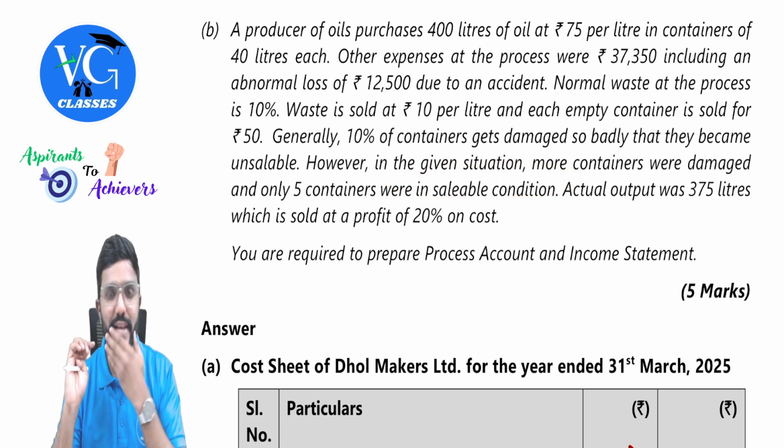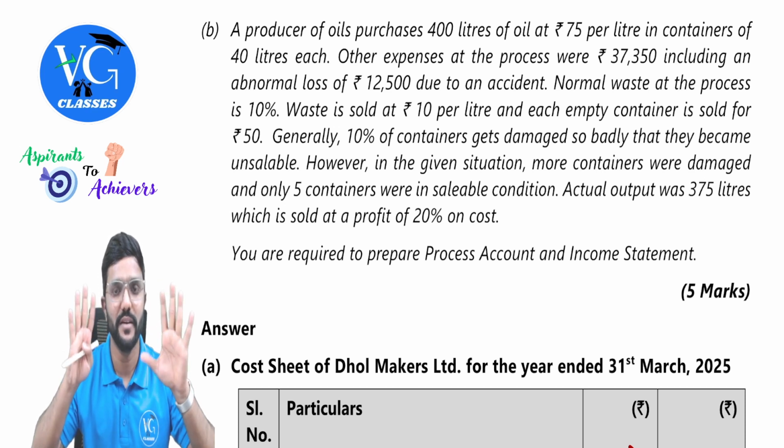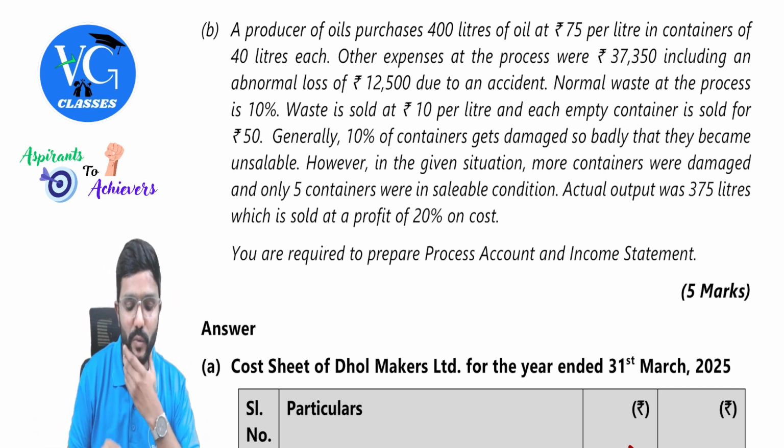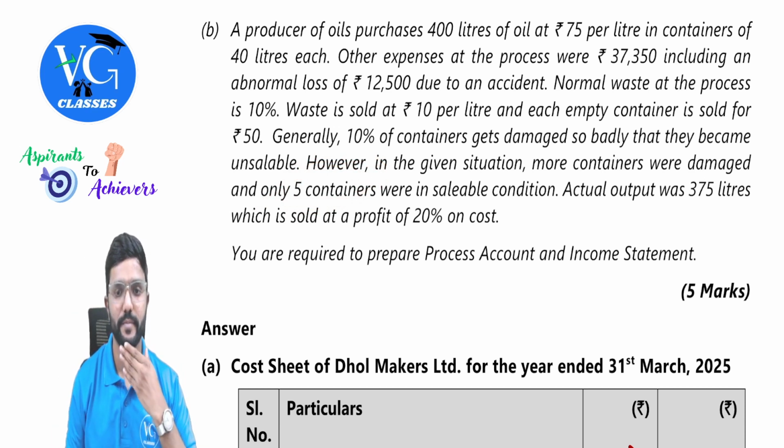So 10% was like loss, like normal loss. So how much is actually in a saleable condition? 9. But here they are telling we could sell only 5. That means remaining 4 is an abnormal loss.